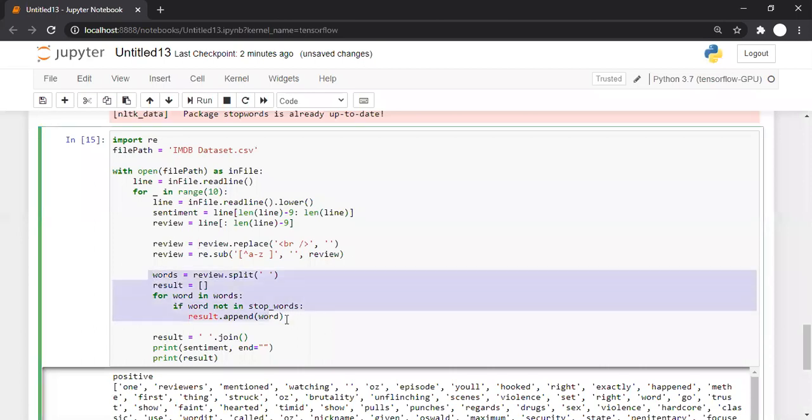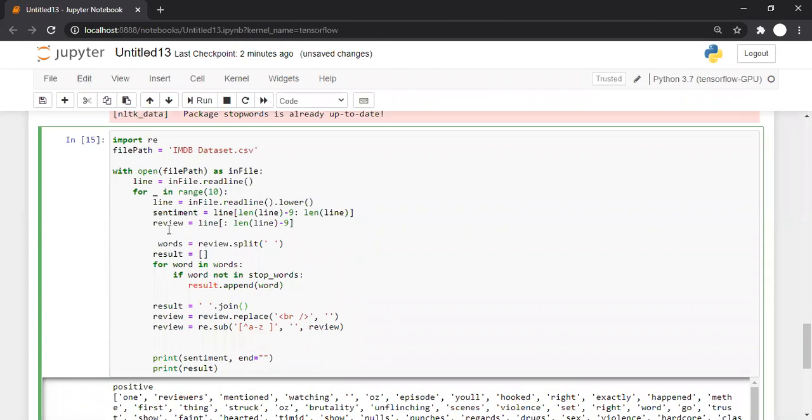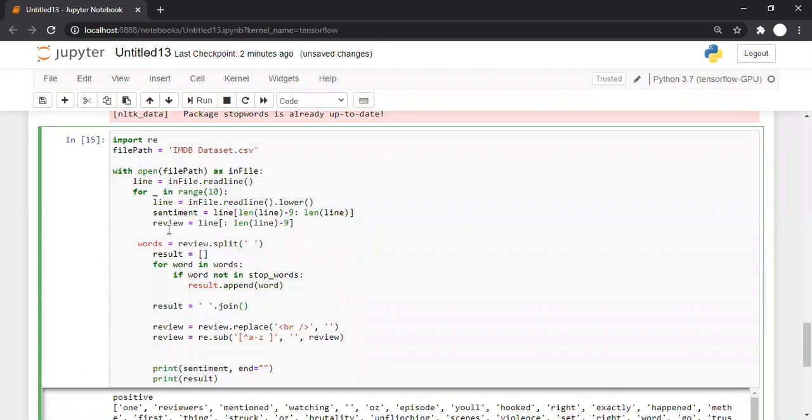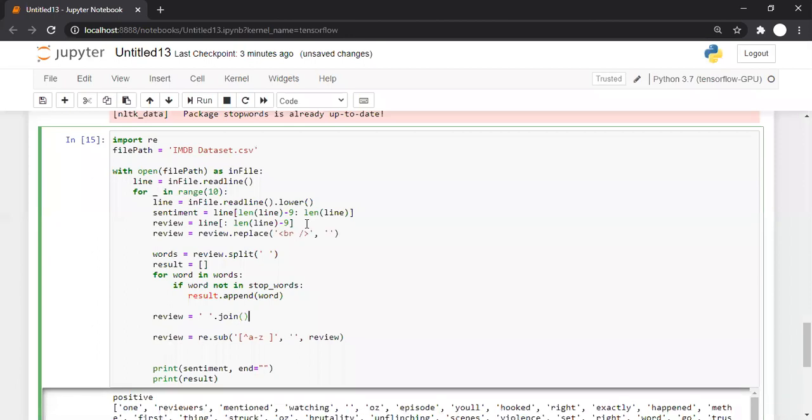What Vinod is suggesting in the group is something like this: we have a review, split it, remove the stop words, join it as a review again, and then replace the special characters or remove them, something like this. Okay, Vinod, it's a good suggestion, and logically it is more appropriate also.